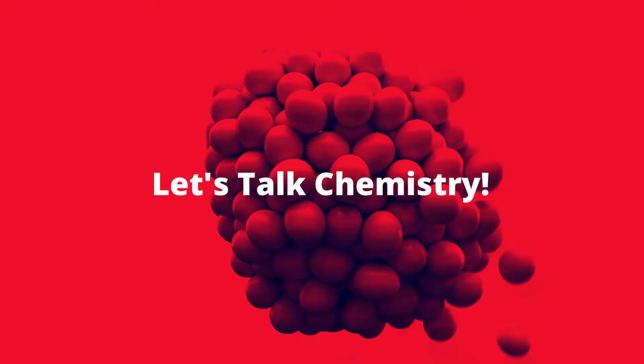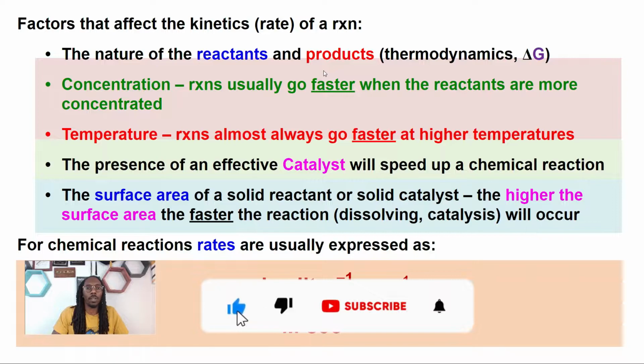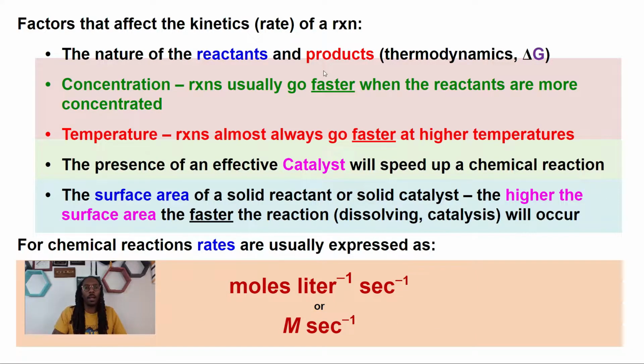This is going to be very quick. There's a couple of factors that are always going to impact your kinetic rate. So let's talk about the first one here, the nature of your reactants and products. There are certain reactants and products that literally just want to go a certain way. It doesn't matter what you do to them. That's just how they are. That's how they were raised. That's how they are born. So the nature of those reactants and products will impact your kinetic rate.